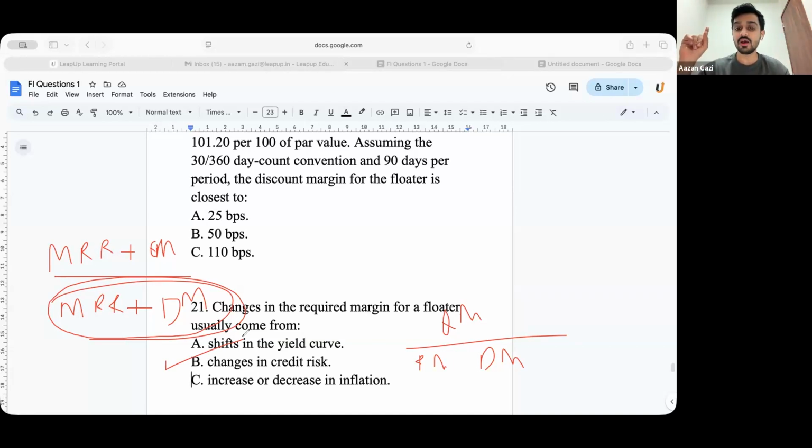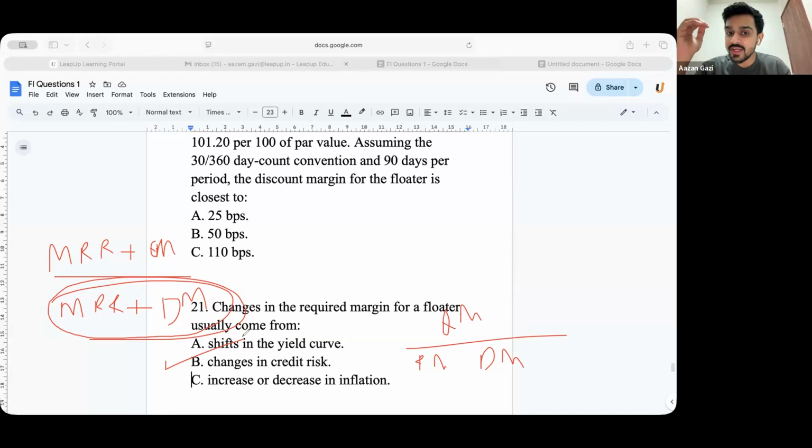Is that clear for everyone first? Whenever you are investing in a floating rate note, your rationale is you do not want any interest rate risk. Whatever the interest rate in the market is, you will get that.